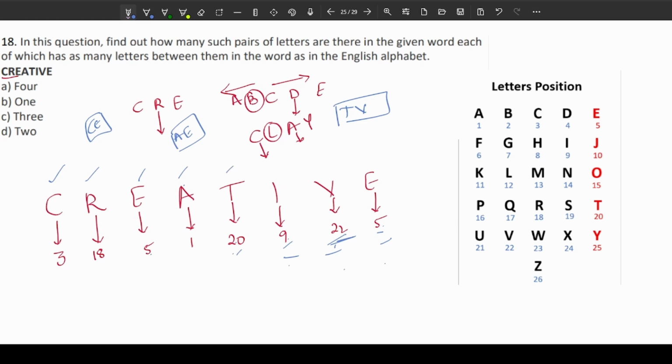No, we don't have any further pairs with T. I, 9, 10, 11, 9, 8, 7. No. P, 22, 23, 22, 21. No. E, with E we are done. So we have covered all the combinations. We have three pairs: CE, AE, and TV. Hence, number of pairs is 3.